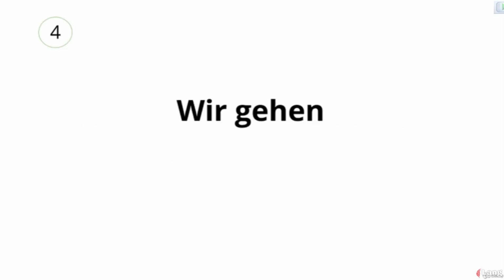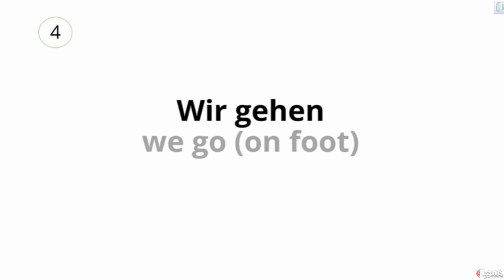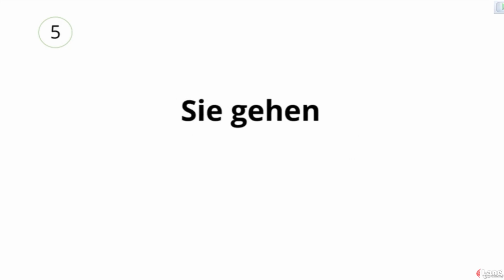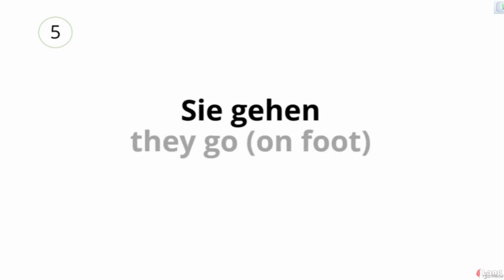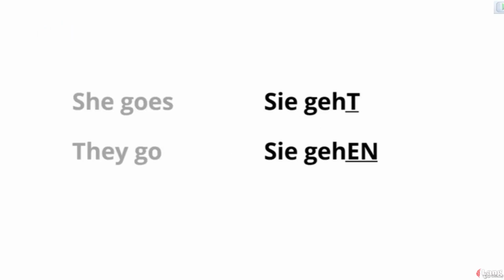Repeat after me. Wir gehen. Wir gehen, which means we go on foot. Sie gehen. They go on foot. The personal pronoun sie can be singular or plural. That is, sie means she or they.